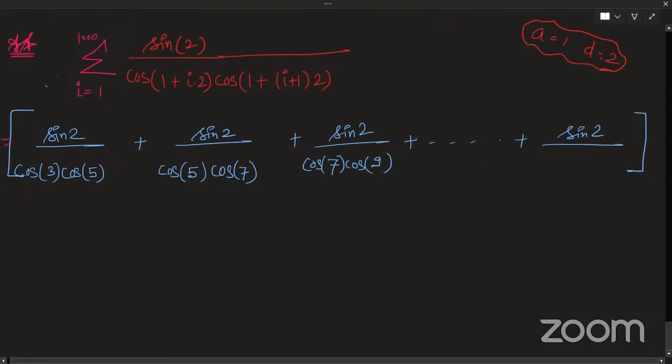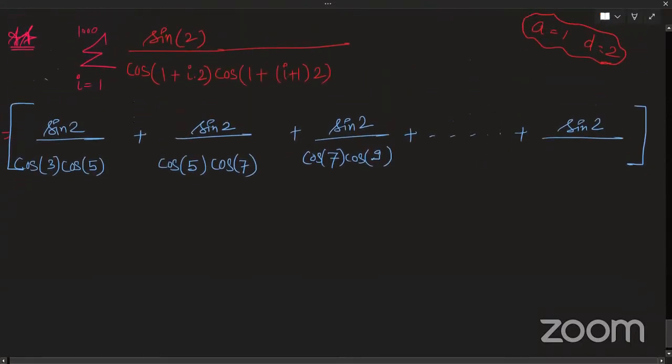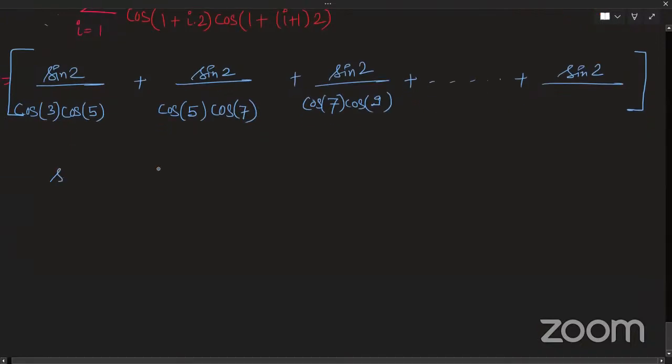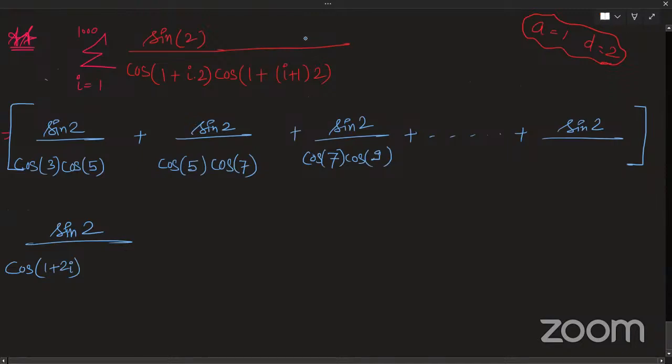Okay. So just looking at its ith term, obviously. So what is it? The ith term is sine 2 by cos of 1 plus 2i, divided by cos of, what is this thing? 2i plus 3, right?